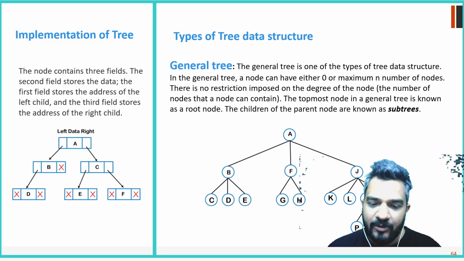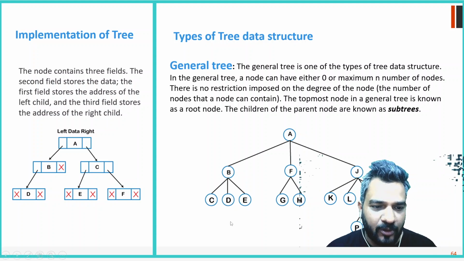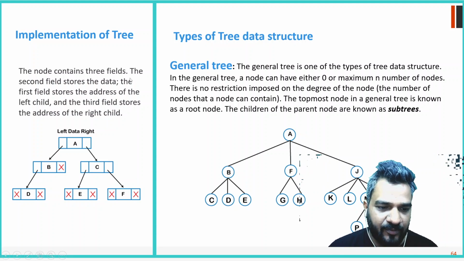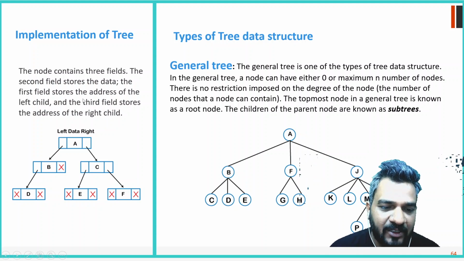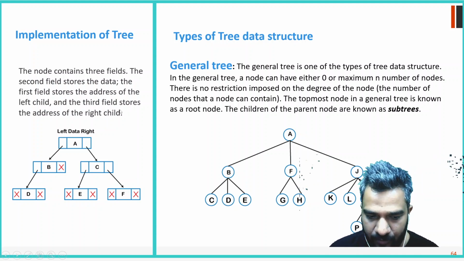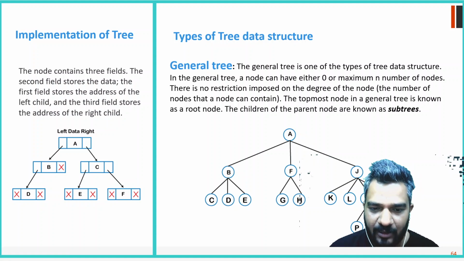Now, how to implement a tree? In the programming world, the node contains three fields. The middle field will be the data part. The first field will be the reference to the left child. The third field will be the reference to the right child. So that's how it will look.